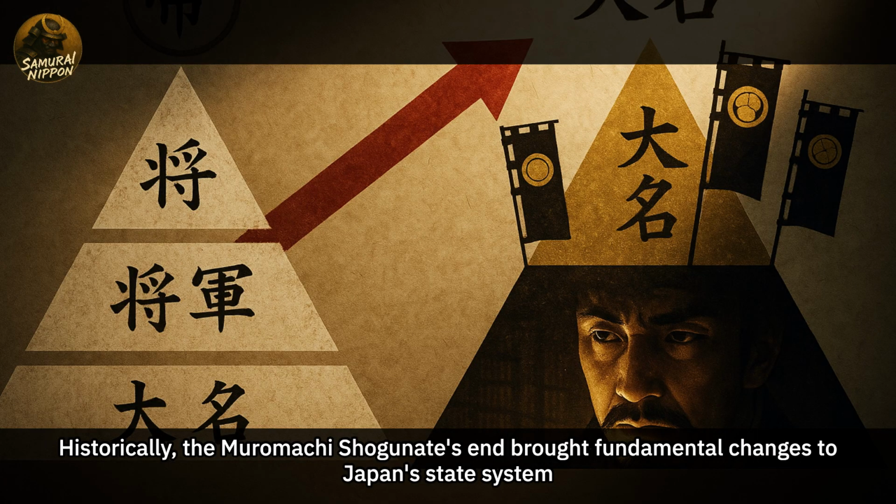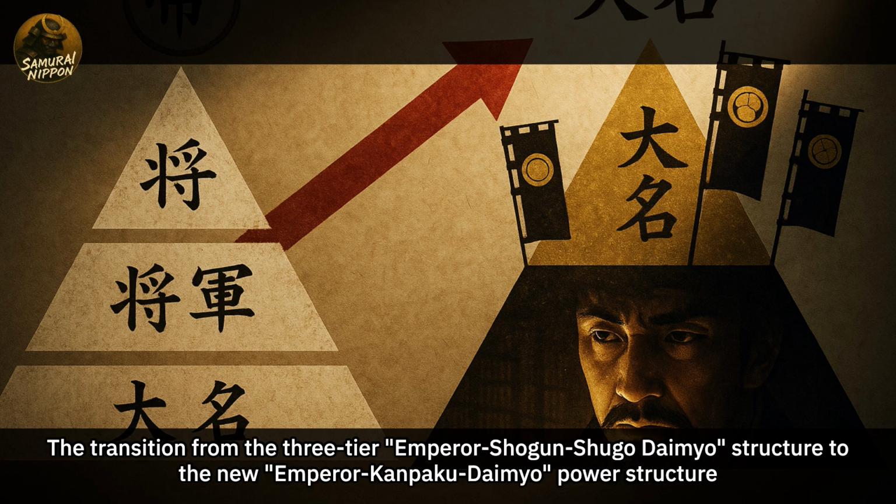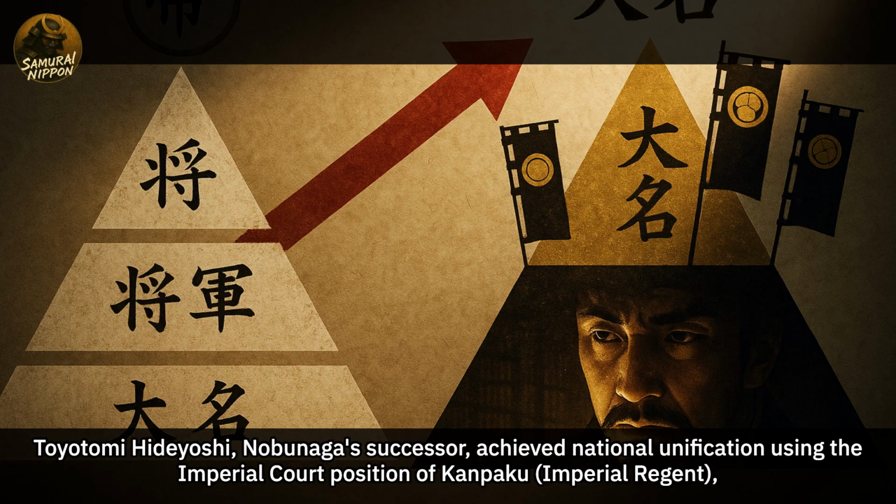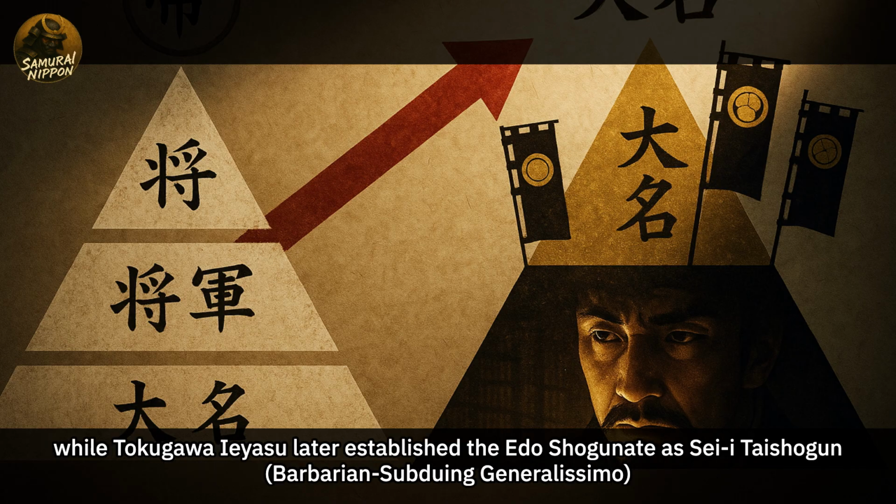Historically, the Muromachi Shogunate's end brought fundamental changes to Japan's state system. The transition from the three-tier Emperor-Shogun-Shugo daimyo structure to the new Emperor-Kanpaku daimyo power structure. Toyotomi Hideyoshi, Nobunaga's successor, achieved national unification using the imperial court position of Kanpaku Imperial Regent, while Tokugawa Ieyasu later established the Edo shogunate as Sei Taishogun, Barbarian-subduing Generalissimo.